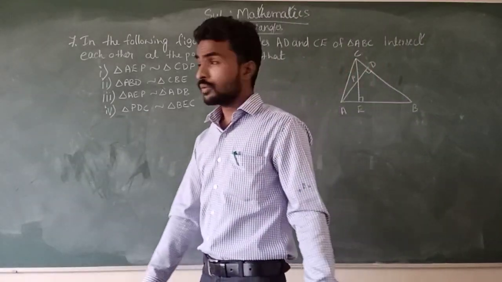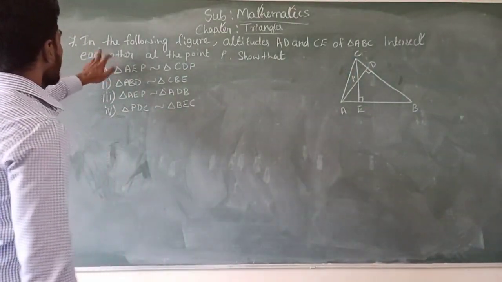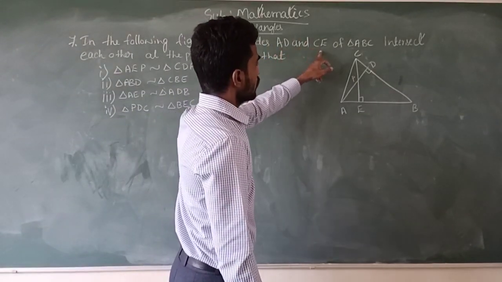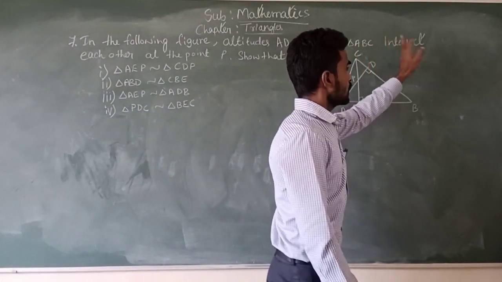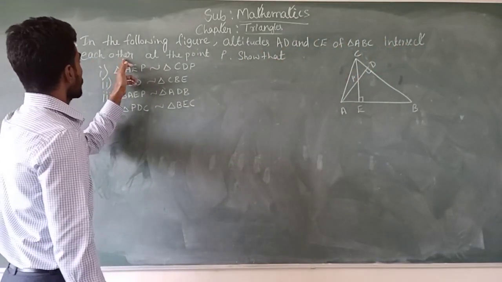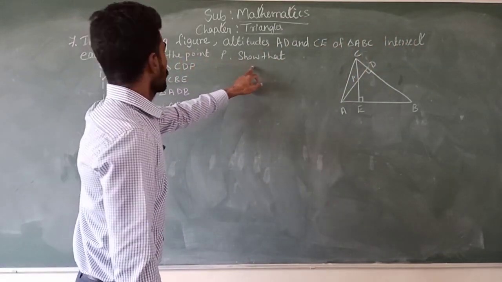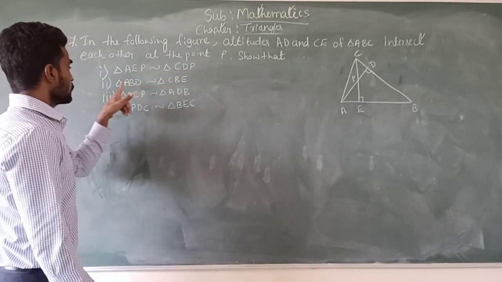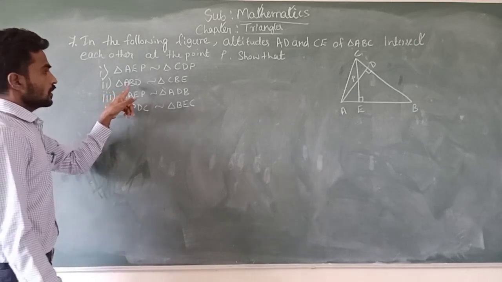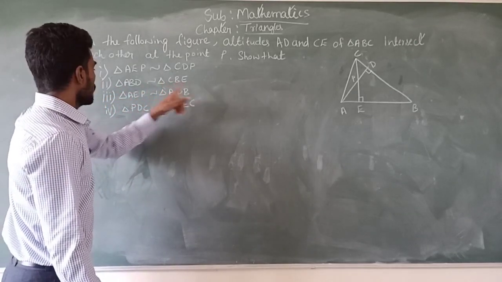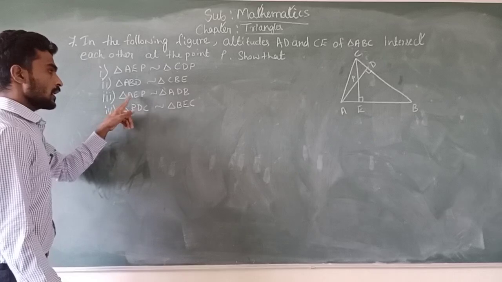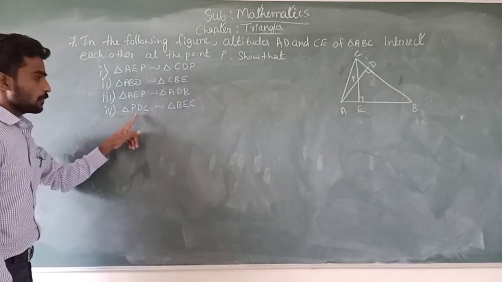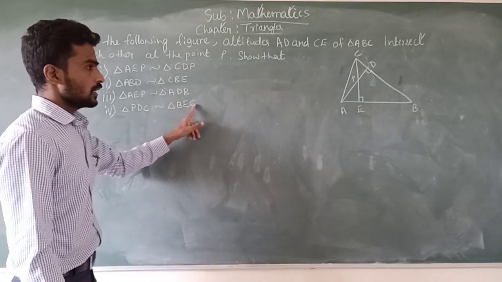Now going to solve question number 7. In the following figure, altitudes AD and CE of triangle ABC intersect each other at the point P. Show that first, triangle AEP is similar to triangle CDP. Second, triangle ABD is similar to triangle CBE. Third, triangle AEP is similar to triangle ADB, and also triangle PDC is similar to triangle BEC.